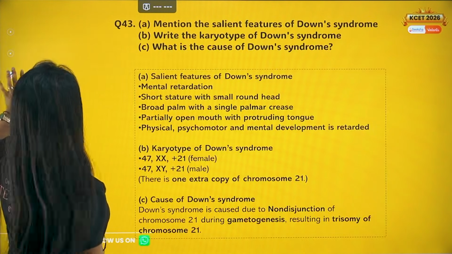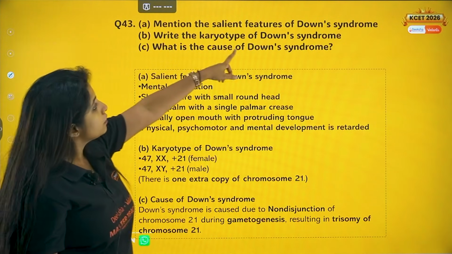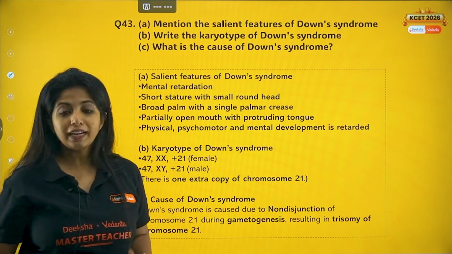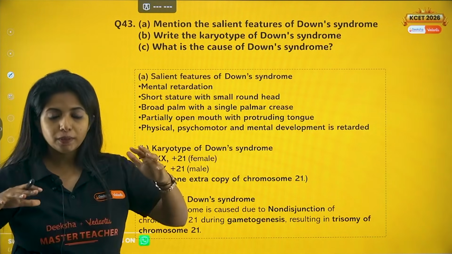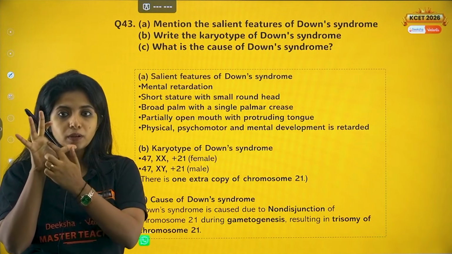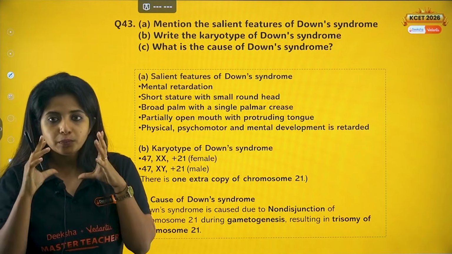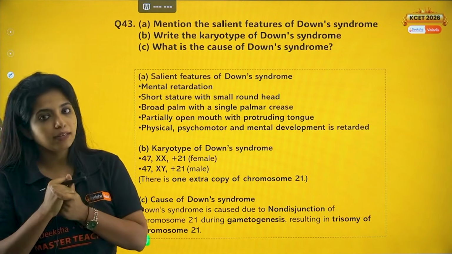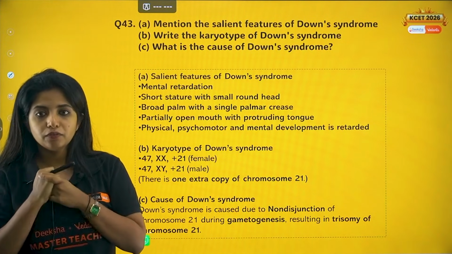Okay, I have one more question. Fine. Mention the salient features of Down syndrome. So what do you find? Mental retardation, short stature would be there, broad palm with prominent palm crease will be there, partially open mouth will be there, physical, psychomotor and mental retardation or development would be found.